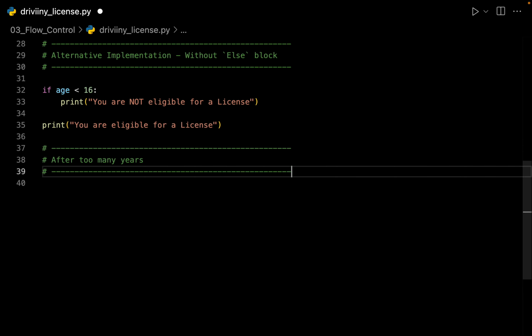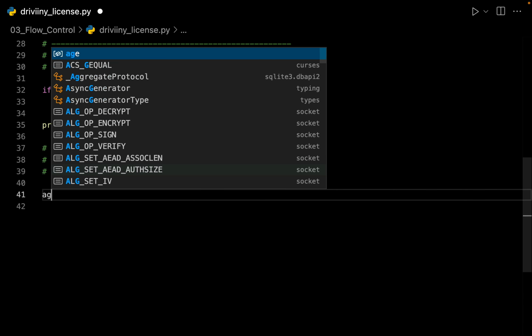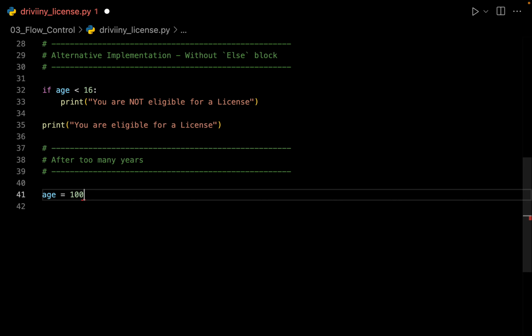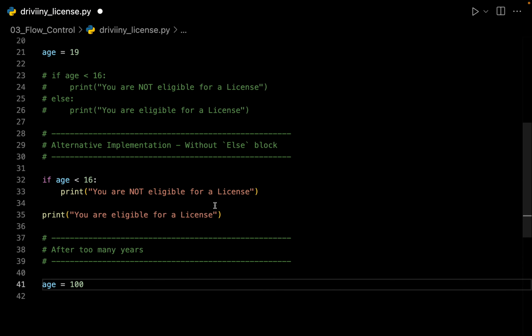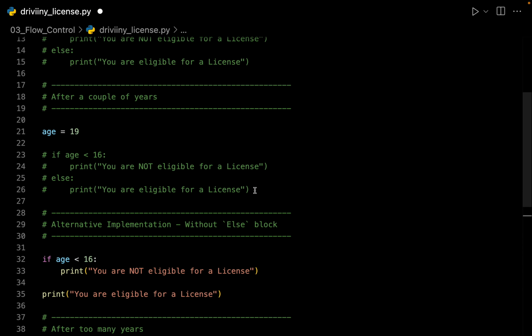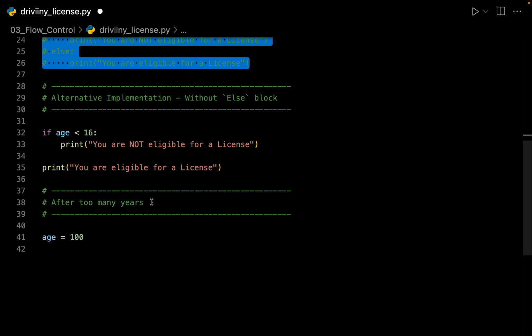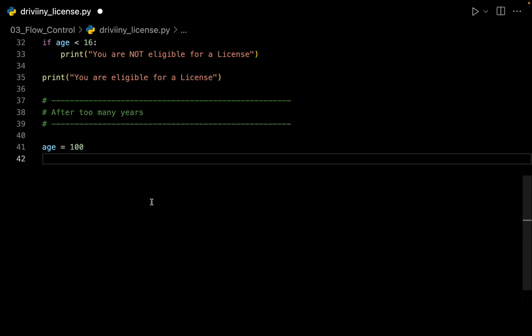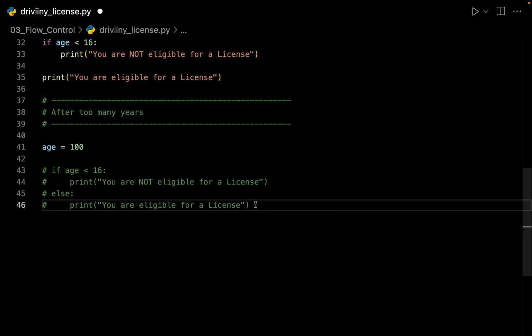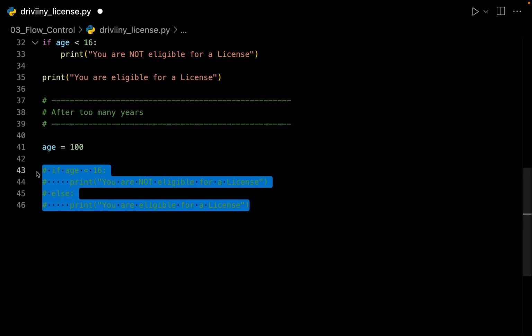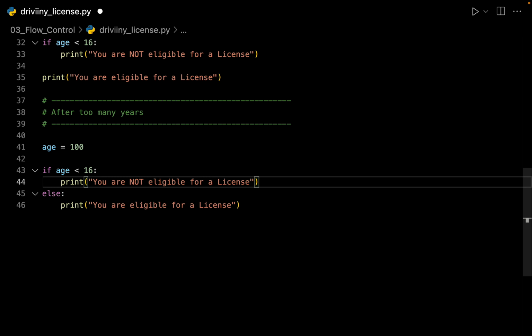Now suppose after too many years, Louis is 100 years old. Let me just go and copy the code from above. So let me just copy this one and put it right over here, and let me uncomment all of this. Here we can start chaining our if and else blocks.